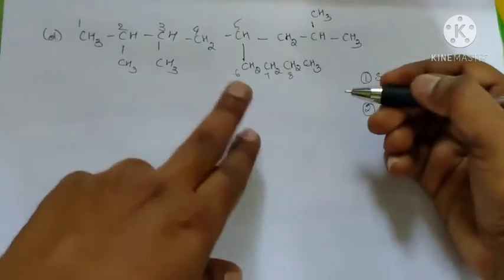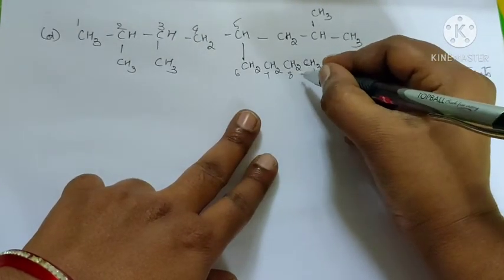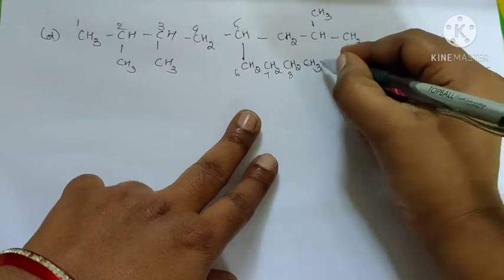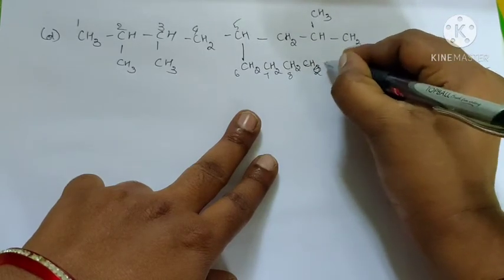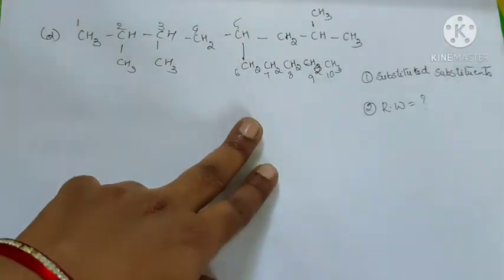So CH2, CH3, CH2, CH3, CH2, CH3. There are 10 carbons in the continuous chain, so the root word is dec.